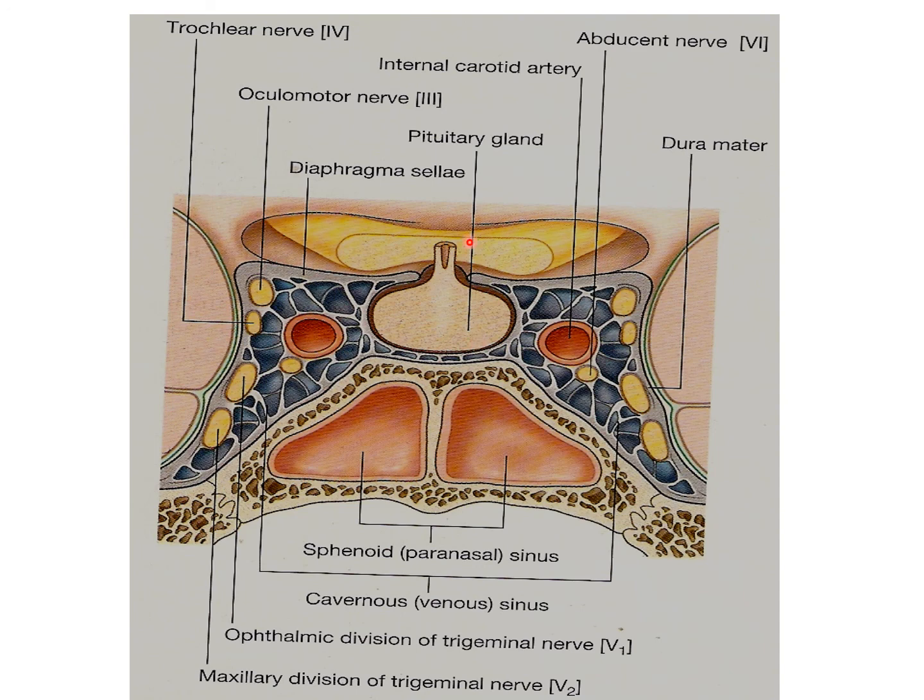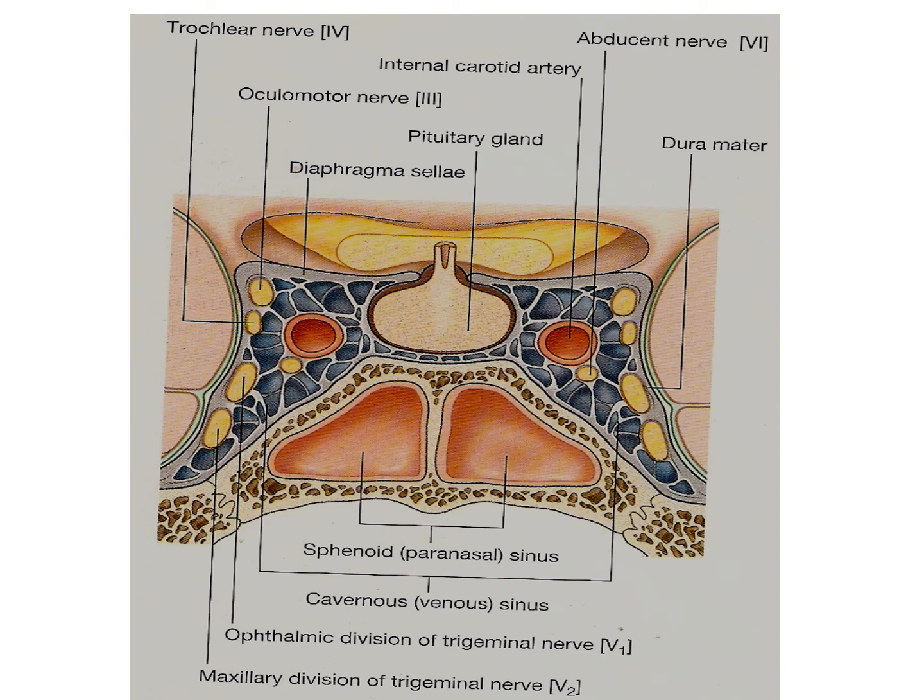This stalk is called the infundibulum. This fossa is called the sella turcica, and it is part of the sphenoid bone. It produces several hormones, some of which profoundly influence the activity of other endocrine tissue, and some of which do not. So it is called the master endocrine gland. Its own activity is influenced by the hypothalamus and by the pineal gland. These are some main functions of the hypophysis cerebri.